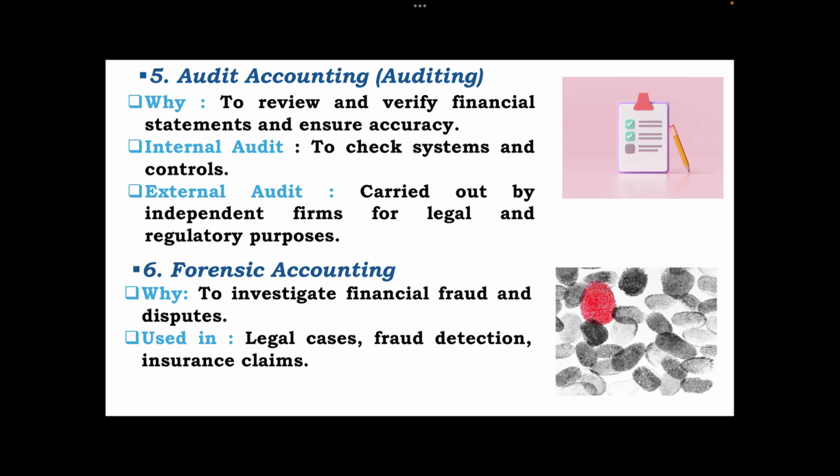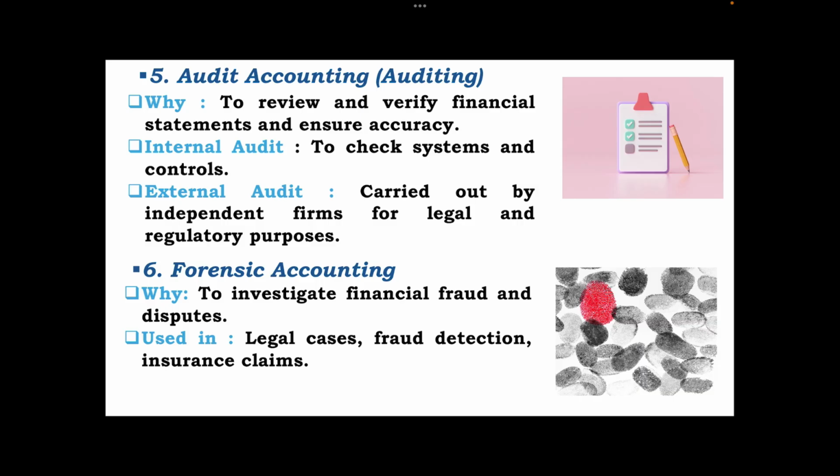The next is audit accounting या auditing. This is to review and verify the financial statements and ensure accuracy. जो भी internal controls है वो बराबर है कि नहीं, and proper results you are getting or not. This is done for the auditing. There are two types of auditing.